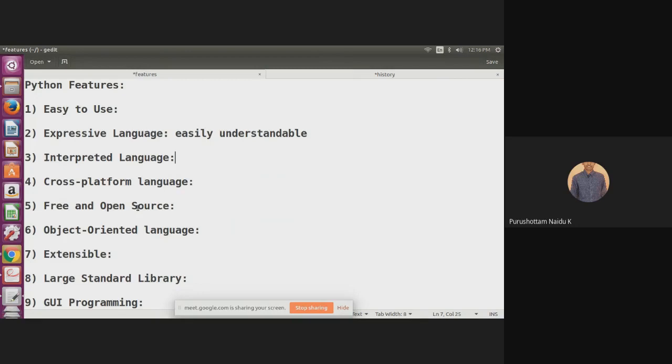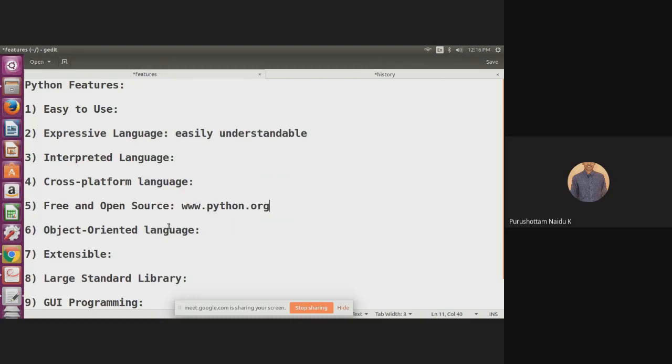That means Python is freely available from the website www.python.org. From that website, we can freely download Python, and it is open source. Open source means the Python source code is freely available. Anyone can open the source code of Python, and we may also perform some updates on the source code. That's why different versions of Python are coming. The source code is available to everyone, that's why it is called free and open source.